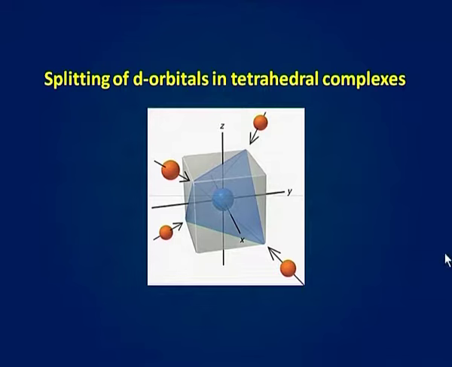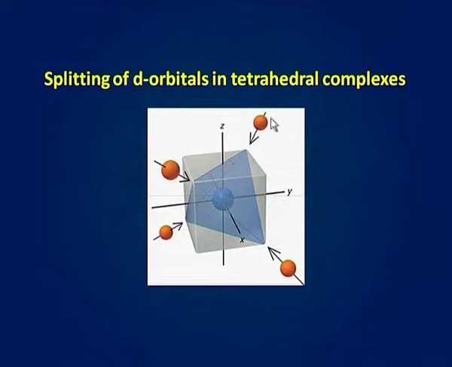In order to understand the splitting of d orbitals in tetrahedral complexes, it is convenient to picture a tetrahedron placed inside a cube. We may note from this picture that the four negative ligands placed at the four corners of the tetrahedron are located at the four corners of the cube. These four ligands are lying between the three axes.